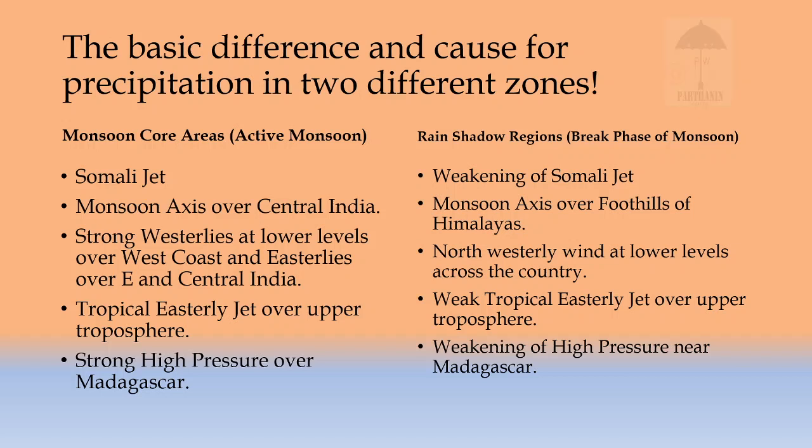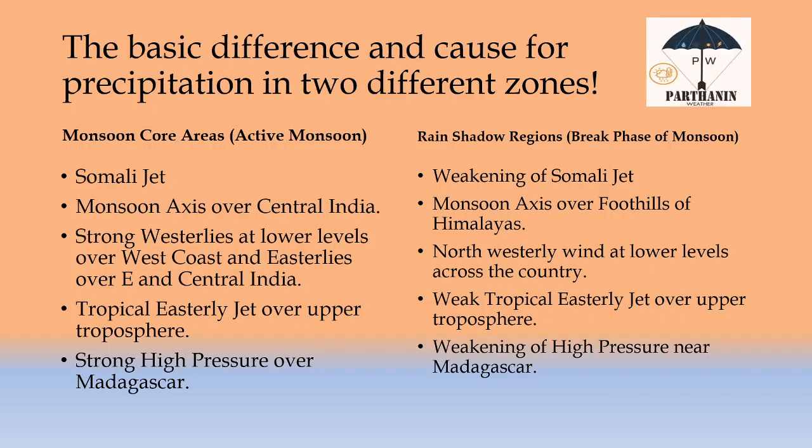Okay, during break phase of monsoon, rain shadow regions like Tamil Nadu, South Andhra, South India, Karnataka, Telangana, all these regions will get severe thunderstorms. That is because during that time the Somali jet weakens. So what happens is that the monsoon axis moves towards foothills of Himalayas, so it moves north.